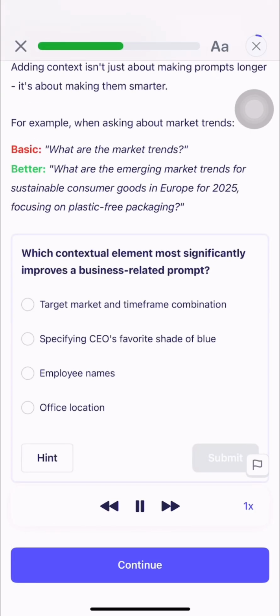Which contextual element most significantly improves a business-related prompt? Target market and time frame combination. Specifying CEO's favorite shade of blue, office location, employee names.